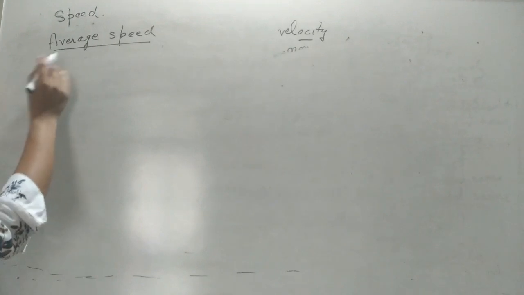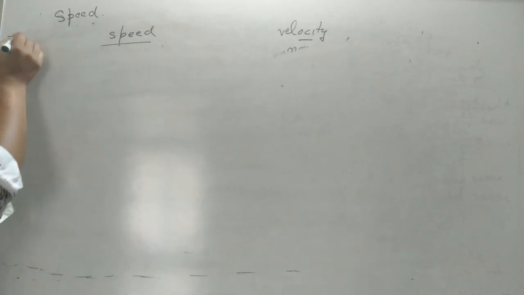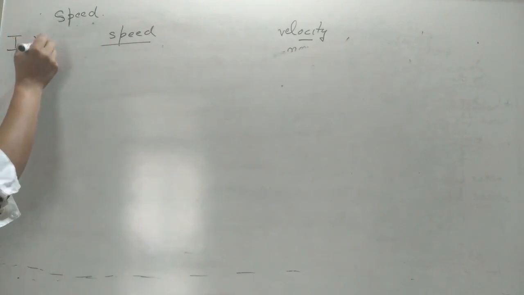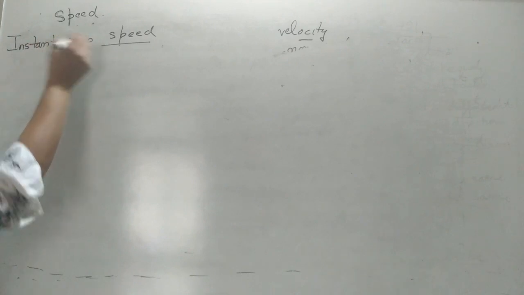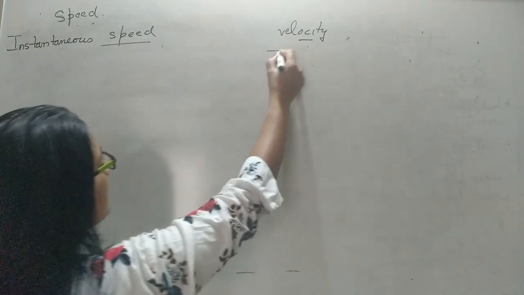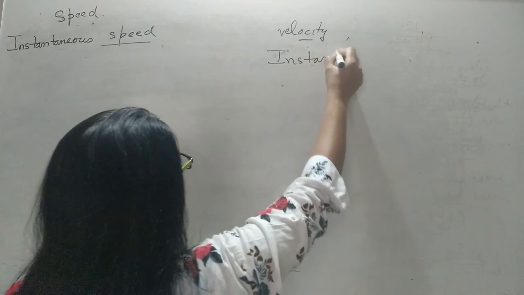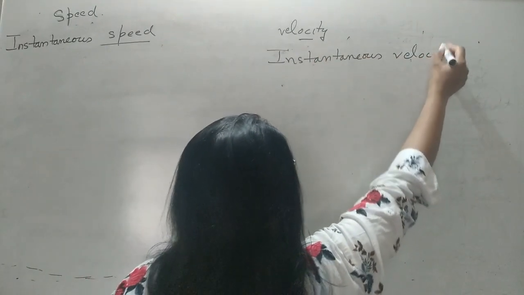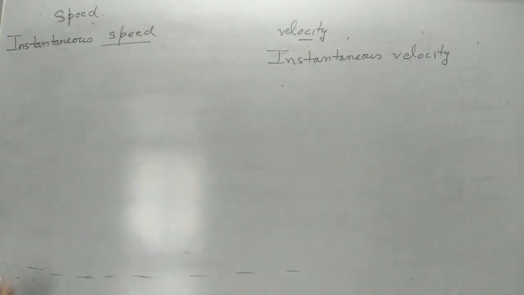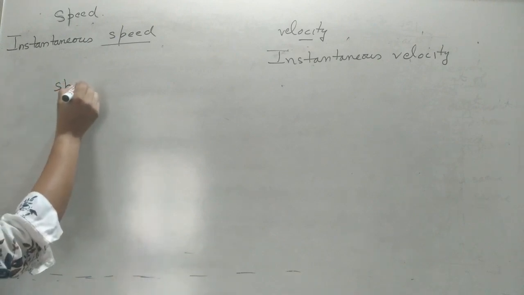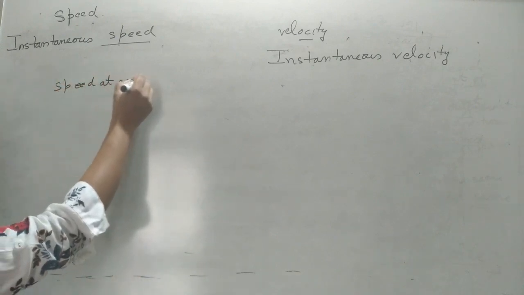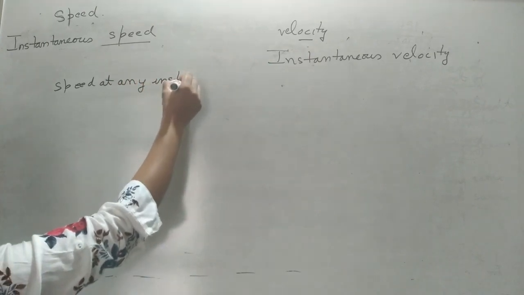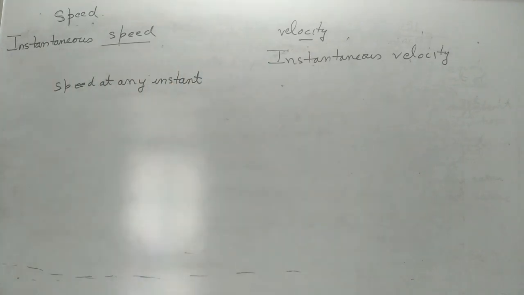Next we have one more term, and that is instantaneous speed. And similarly we have instantaneous velocity. If a body is moving with variable speed, or non-uniform speed, then the speed at any instant of the body is called the instantaneous speed.